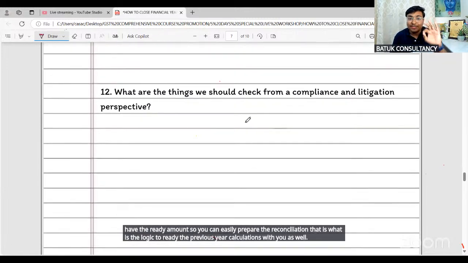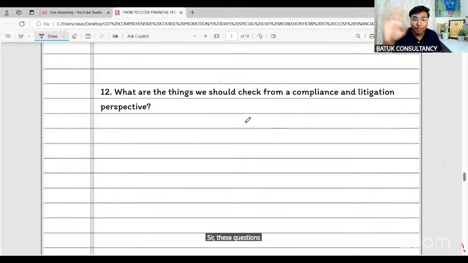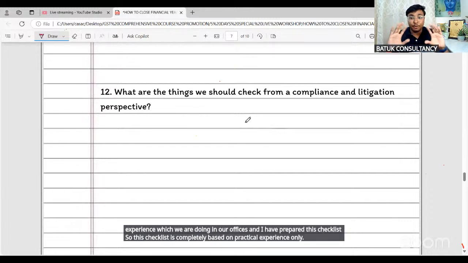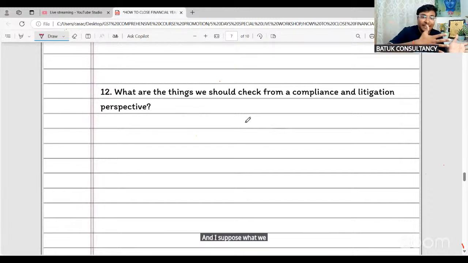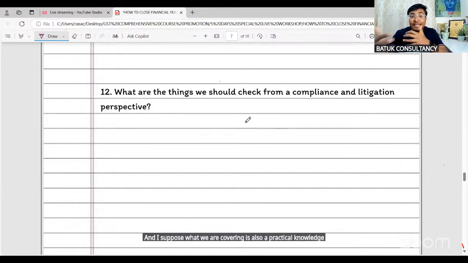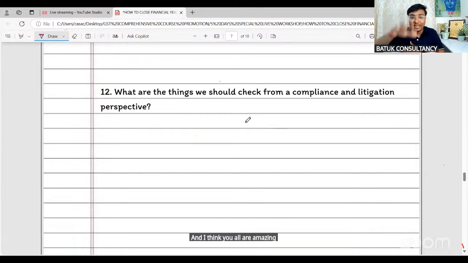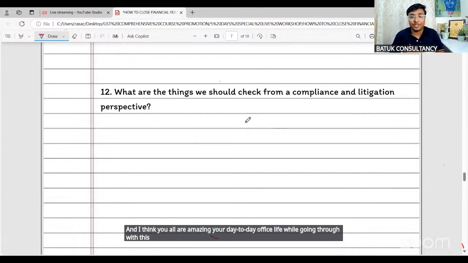Sir, these questions are not taken from any book. This is my personal experience, which we are doing in our offices, and I have prepared this checklist. So this checklist is completely based on practical experience only. And I suppose what we are covering is also practical knowledge, and you all are able to link it with your day-to-day practices. And I think you all are imagining your day-to-day office life while going through this video lecture. Am I right?